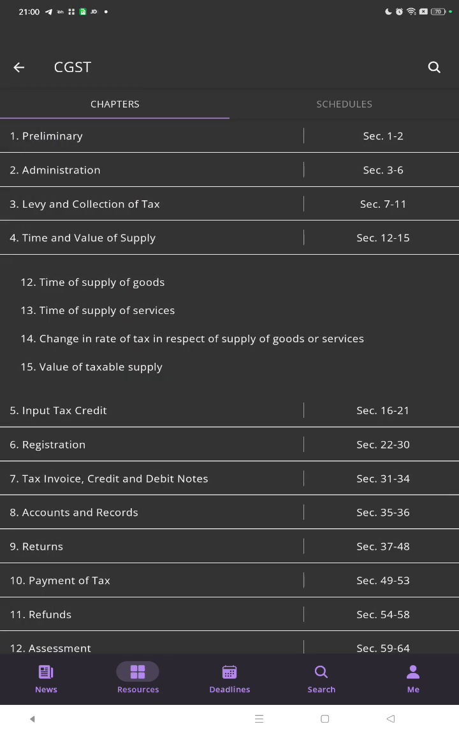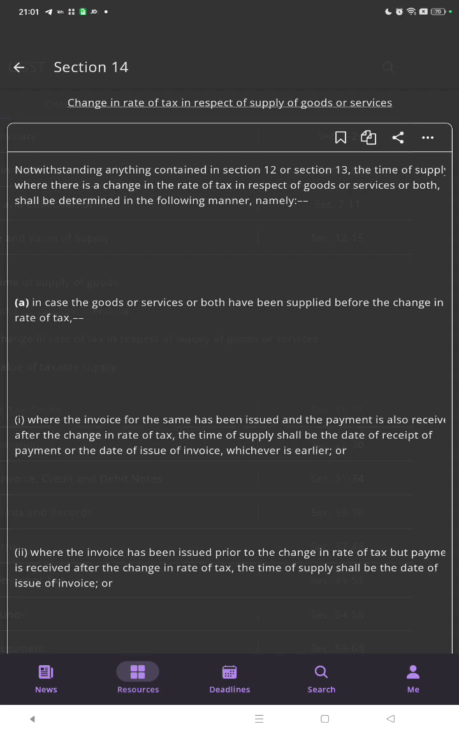Now we will be discussing section 14, the change in the rate of tax in respect of supply of goods or services. Notwithstanding anything contained in section 12 or section 13, the time of supply where there is a change in the rate of tax in respect of goods or services or both shall be determined in the following manner, namely: